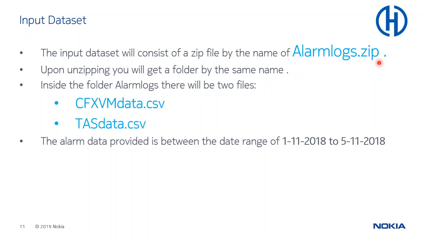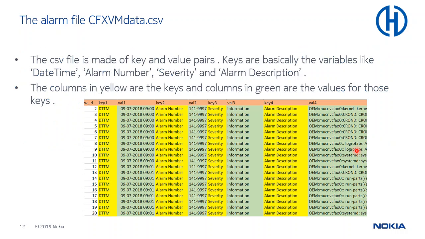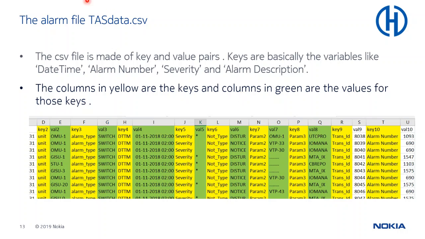There is a zip file, alarmlogs.zip. Inside it there are 2 files, the CFX and VM data and the TAS data. The data is provided for the range between 1st November 2018 and 5th November 2018. This is how the file looks. There are key value pairs, where the key is DTTM and the value is the time. The other one, the TAS data CSV, is again key value pairs. For example, the key is alarm type, and it can be disturb, notice, anything.